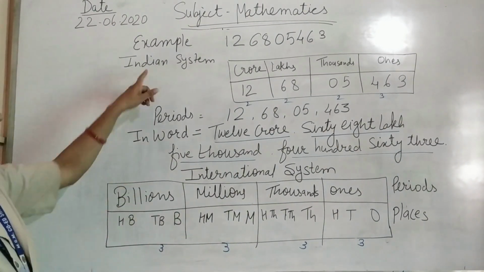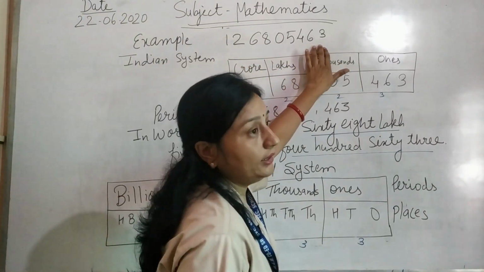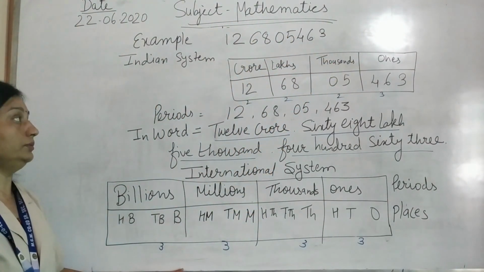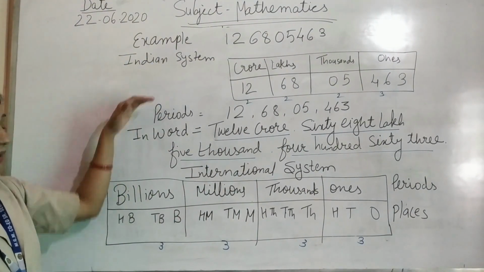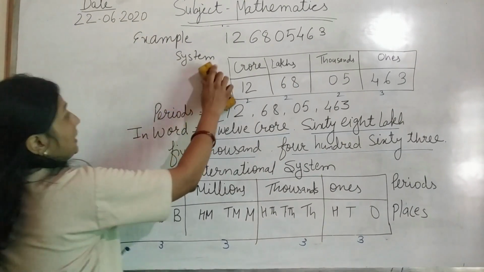Now the same example: 1 2 6 8 0 5 4 6 3. Write it in the international system, with periods and the word form.